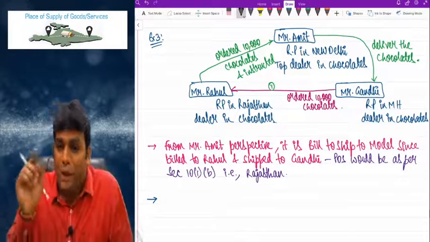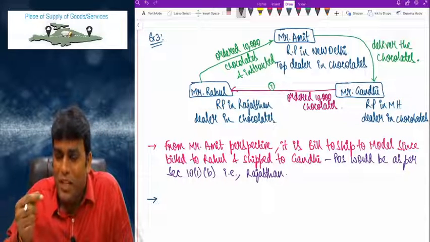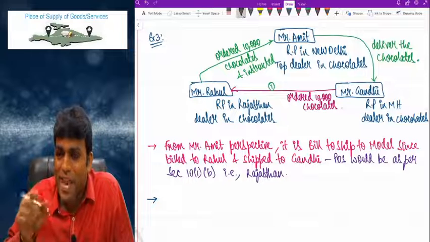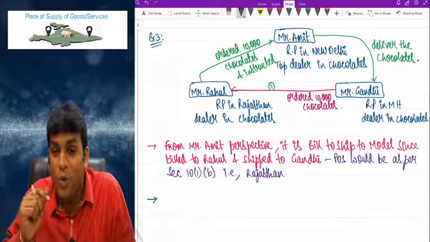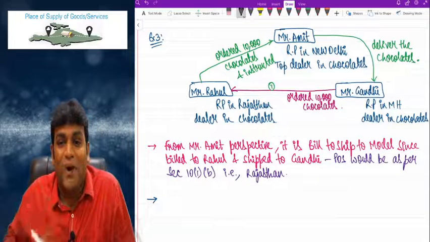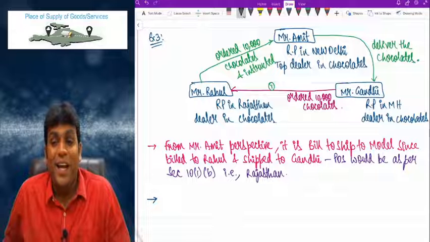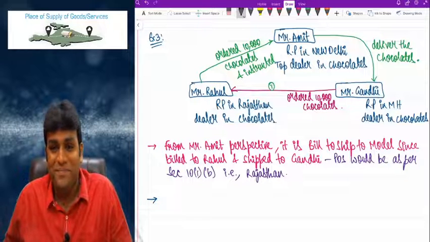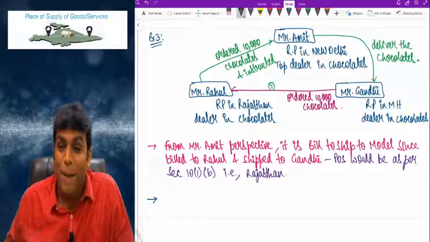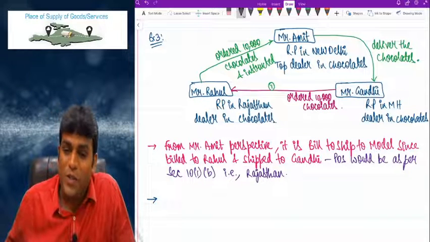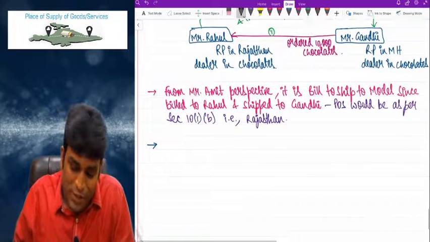But the problem is all about Mr. Gandhi, because Gandhi actually got chocolates from Mr. Amit, but Gandhi placed the order with Rahul. Gandhi cannot demand an invoice copy from Mr. Amit, but Gandhi will demand an invoice copy from Mr. Rahul. Correct or not?